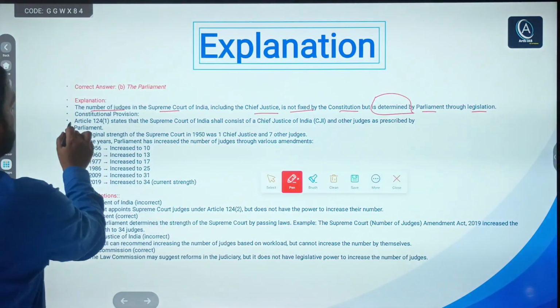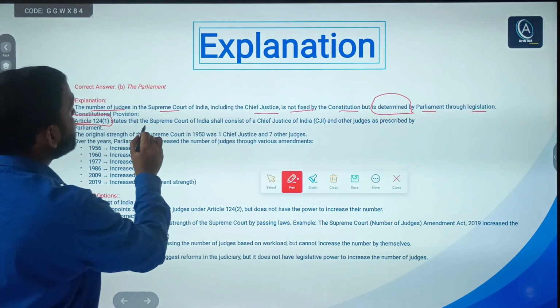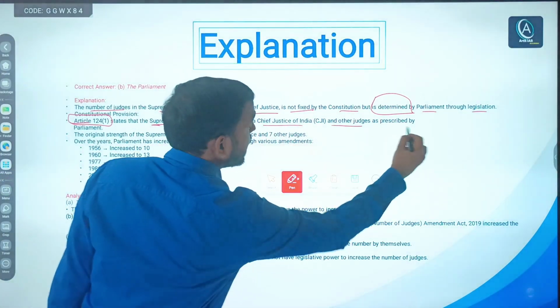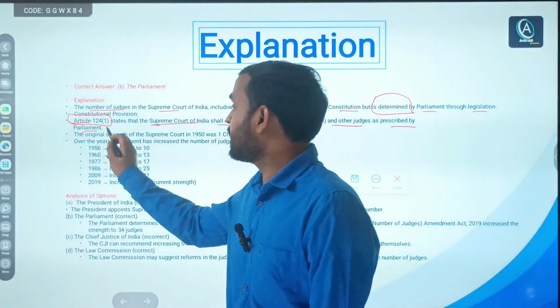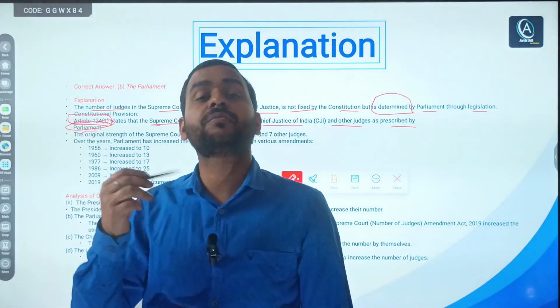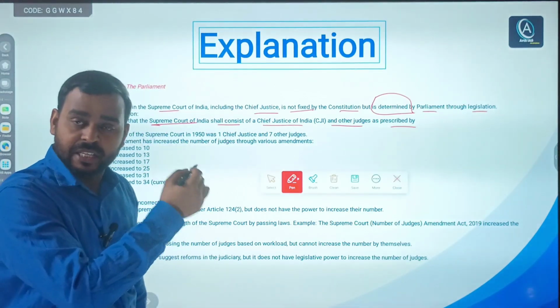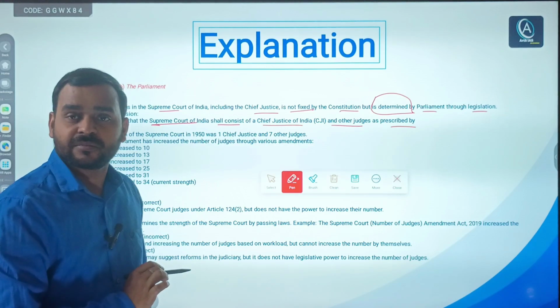So as per article 124 clause 1, it simply says, the Supreme Court of India shall consist of Chief Justice of India and other judges as prescribed by the Parliament, right. Means clearly as per article 124 clause 1, the Parliament has authority to increase the number of judges in the Supreme Court, right.